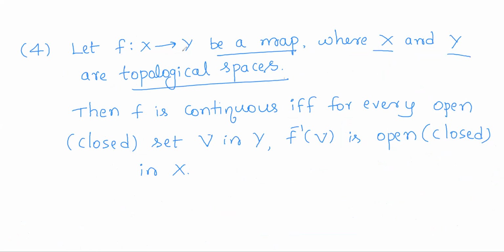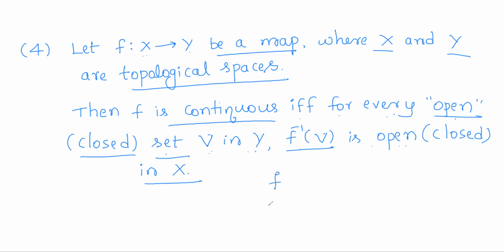That is, f is a function of topological spaces X and Y. Then f is continuous if and only if for every open set V in Y, f inverse of V is open in X. And similarly, we have another statement here. For every closed set V in Y, f inverse of V is closed in X. That is, we can replace the condition openness by closedness also.